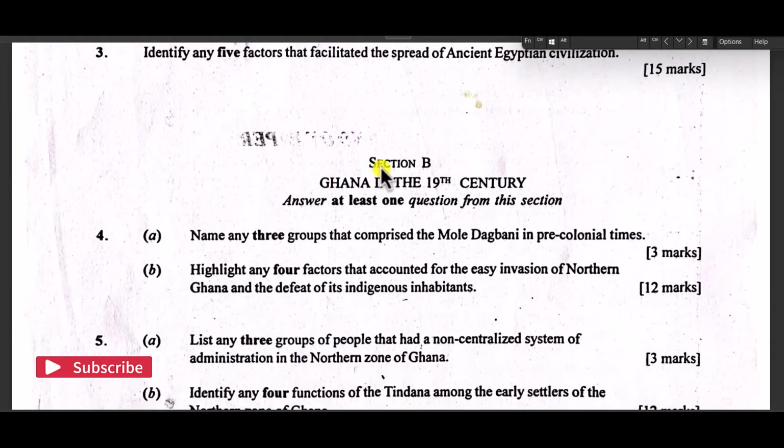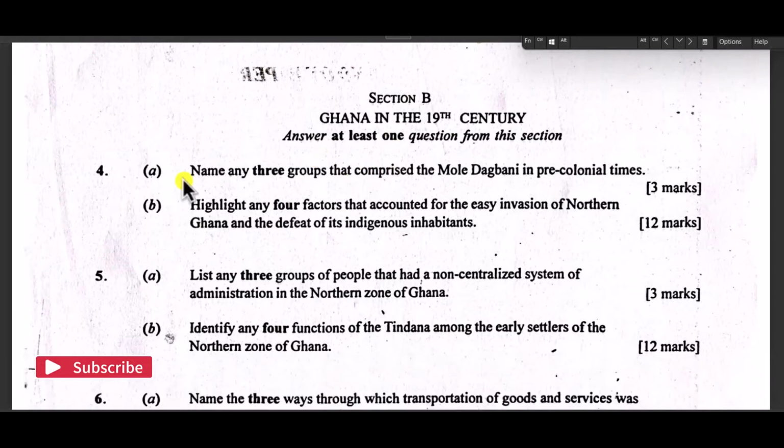Now the section B says, question number 4 says, name any 3 groups that comprised the Moli Dagbani in pre-colonial Ghana. So the groups that made up the Moli Dagbani. Very interesting. You write them.